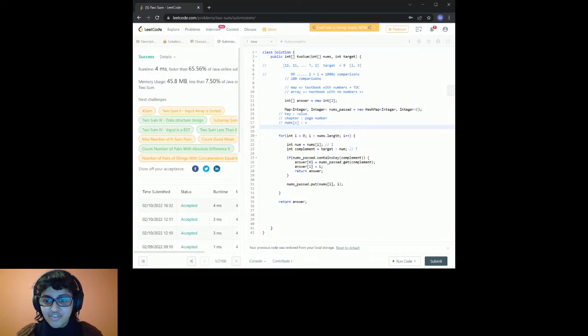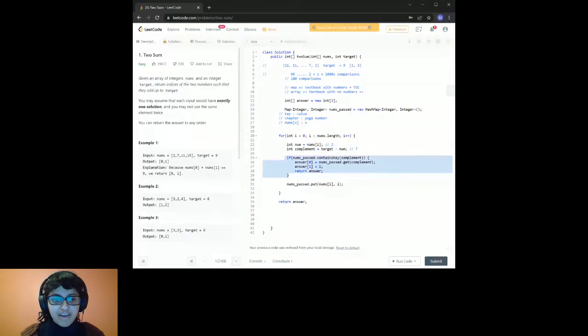I'll try. When did we populate the hash map? So here, if we look here, when we're passing through the for loop, we're trying to see if we've already passed the number that is the complement to the number that we're looking at. If we haven't passed the number that's the complement, we add it into our hash map right here, nums passed dot put. Because if we pass a number that has a complement that we've already passed, essentially what we're doing is we're automatically returning right away. We end the for loop right there. Is that making sense?